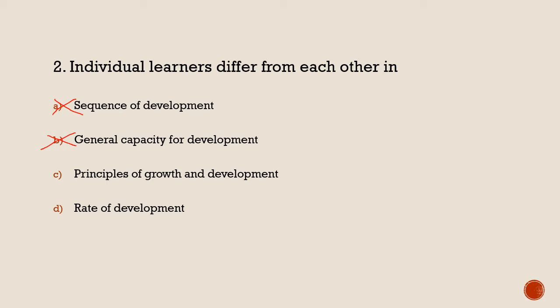Okay. Third, principle of growth and development. So it is not a principle that suggests this. Okay. So this one is right, the rate of development. The rate of development is actually responsible for the individual difference.